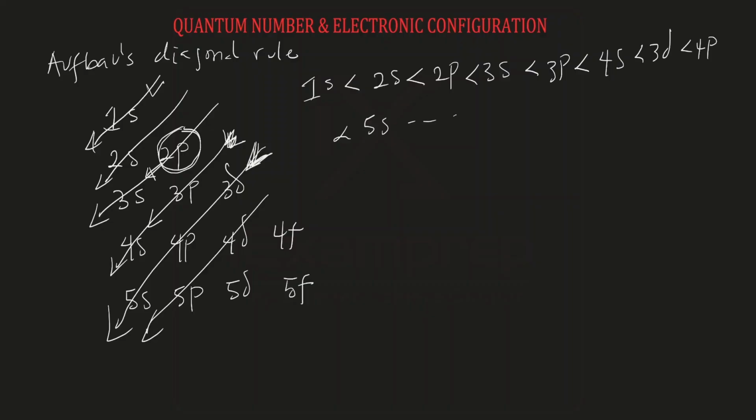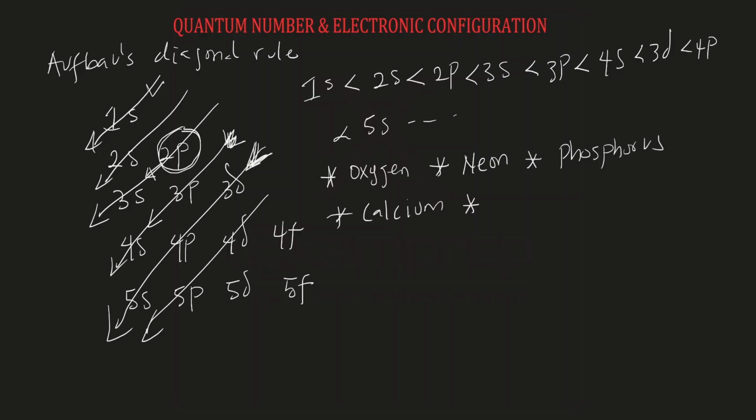With this information, you can take some practice examples. Now let's find the electronic configuration for the following atoms. Let's say we have oxygen. Let's look for that of neon. Let's look for phosphorus. Let's do calcium. And we can also do some ions. Let's do magnesium ion, and let's do chlorine ion.